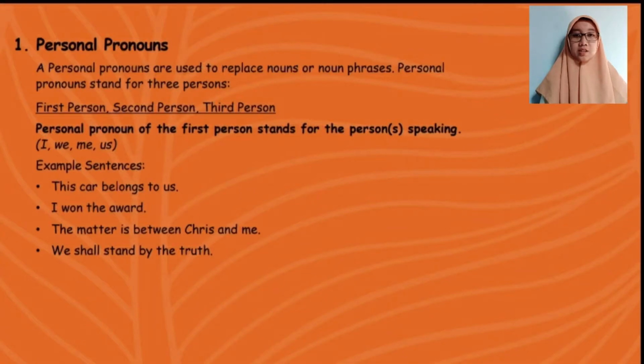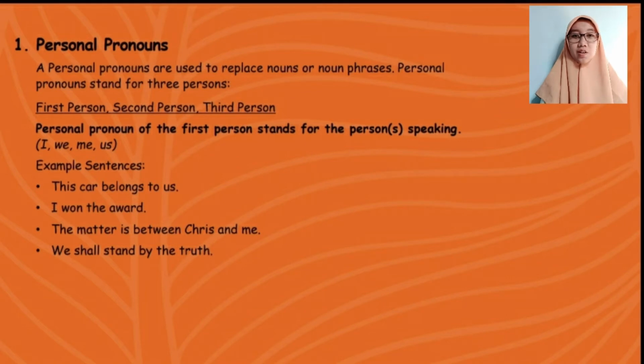The first one is personal pronouns. Personal pronouns are used to replace nouns or noun phrases. Personal pronouns stand for three persons. There is first person, second person, and third person. Personal pronouns of the first person stand for the person speaking. There is I, we, me, us.